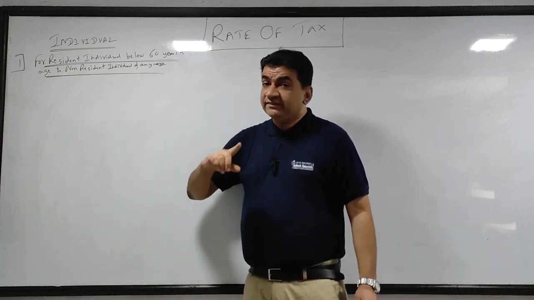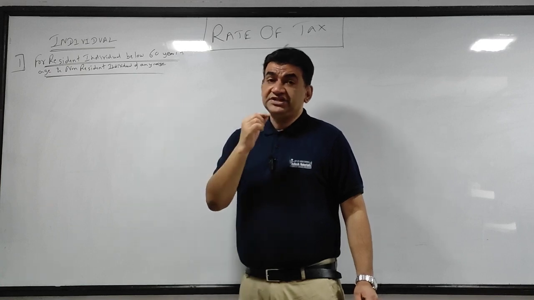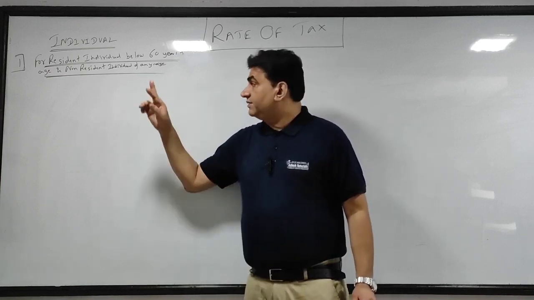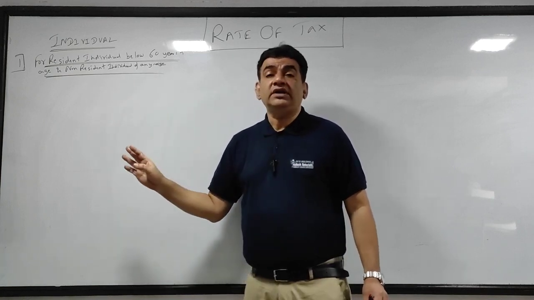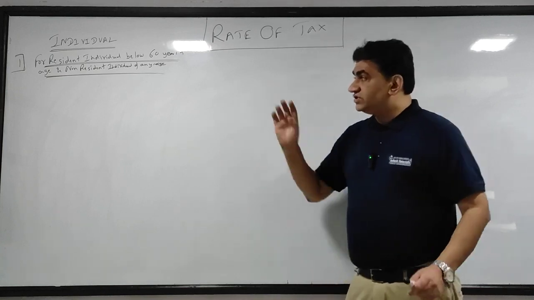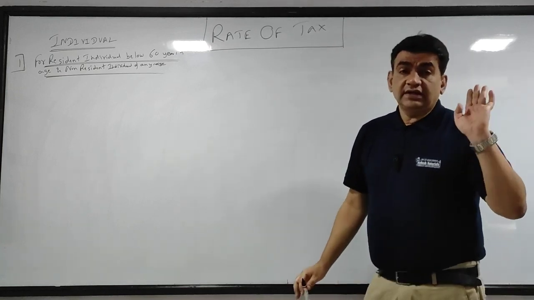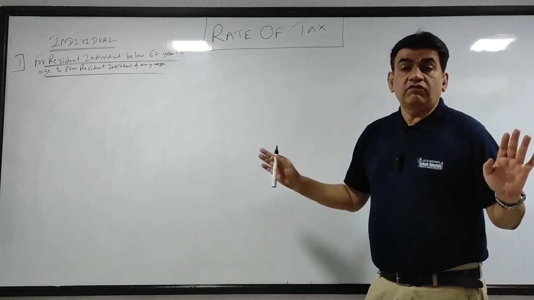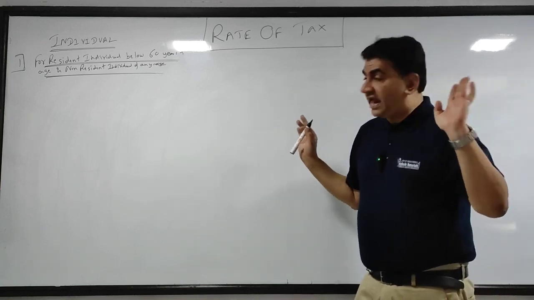For a resident, if he is above 60, he gets additional benefit. If a resident is above 80, he gets extra benefit. But that benefit is not applicable for non-resident individual. Okay, now see, what are the slabs and what is the rate of tax?